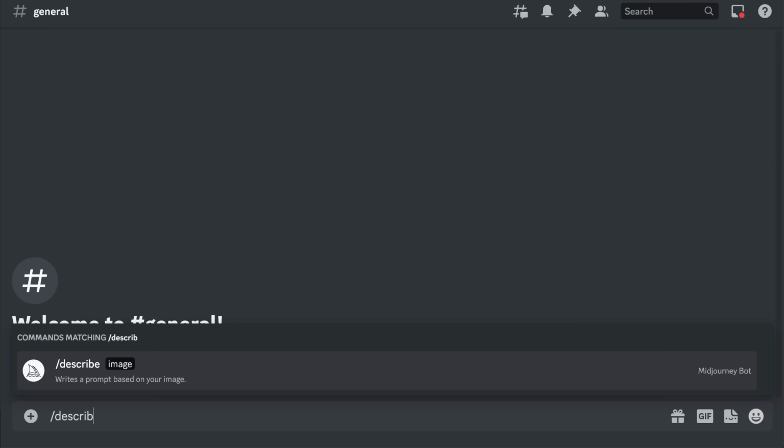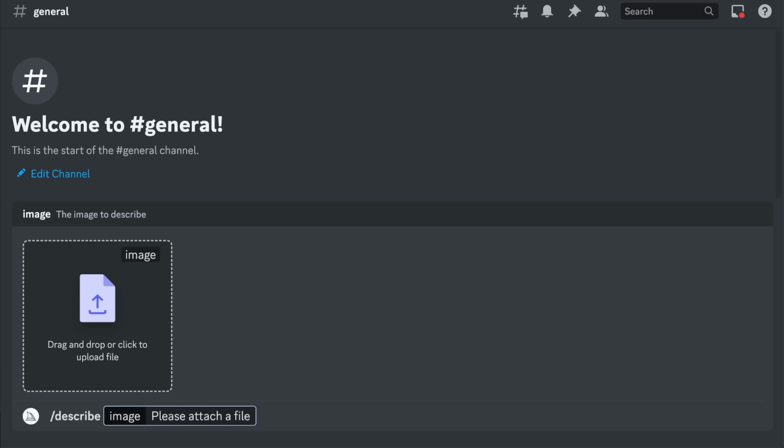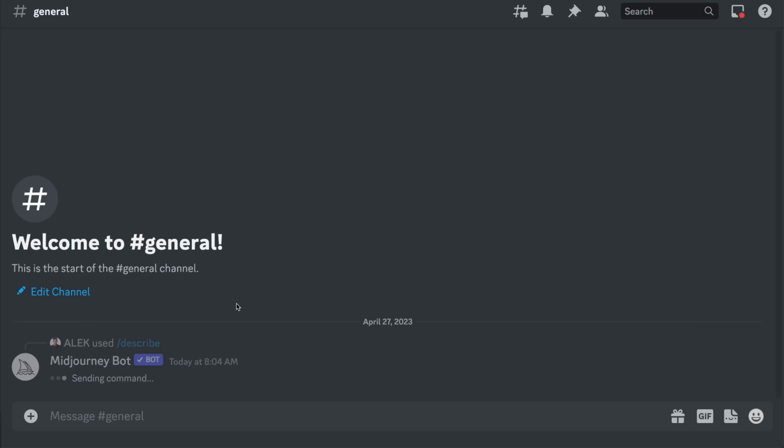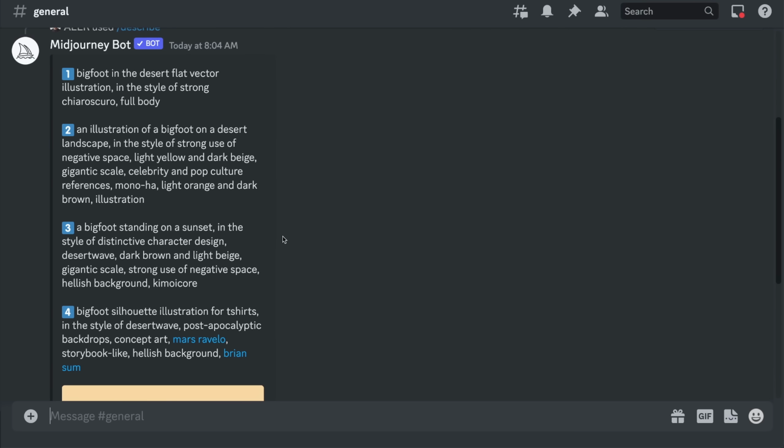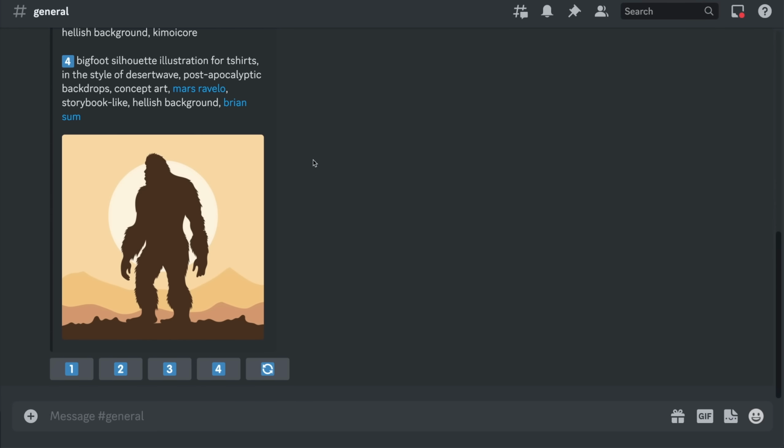Now, besides generating images like we always have by just giving Midjourney a prompt, there's a new way to generate images that I wanted to test out. I think this is where making great t-shirt designs is going to get even easier. It's a new feature called Describe, and the way that it works is you type /describe and it'll bring up this box where you can upload an image. And the Midjourney bot will reverse engineer that image into a prompt that you can use to generate more images.